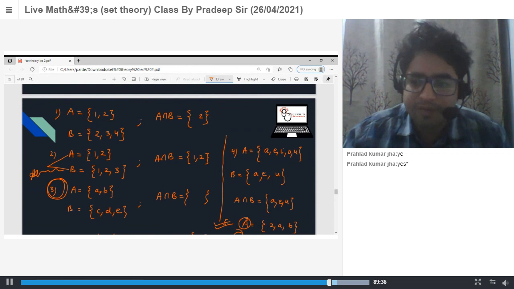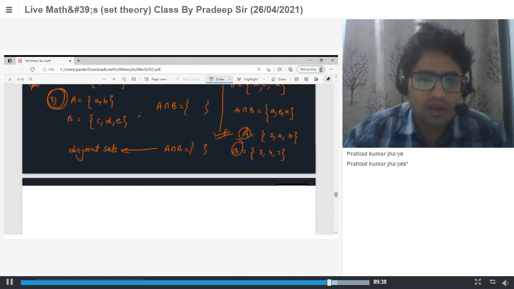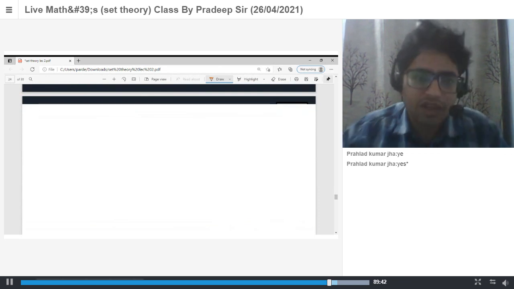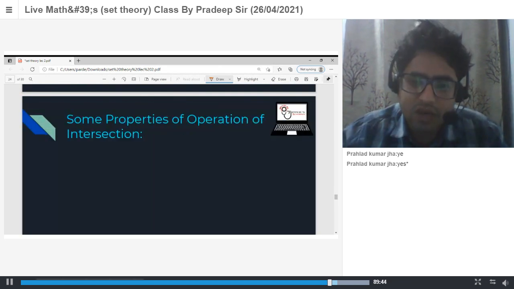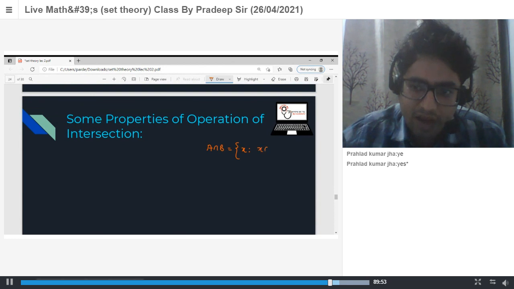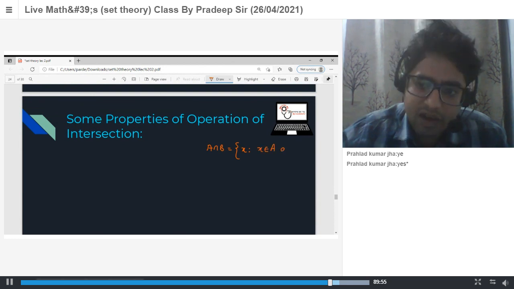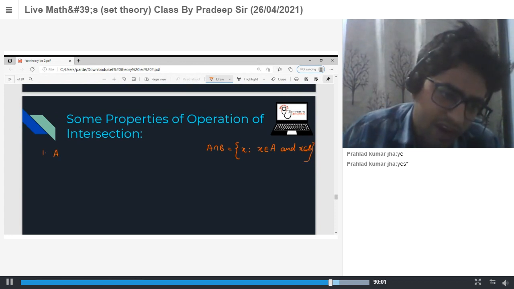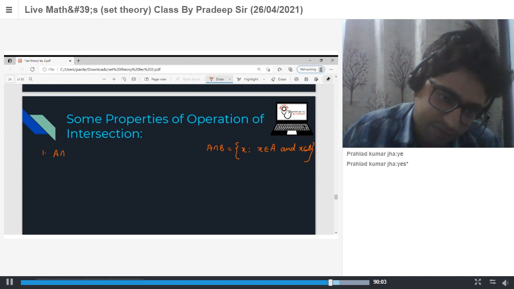Okay. Now, some properties here. The definition of intersection: A intersection B is the collection of X such that X belongs to A and X belongs to B. So now the first property is A intersection B and B intersection A are both equal.